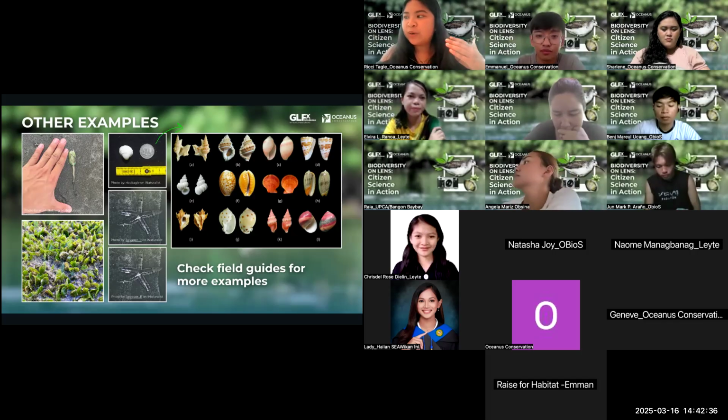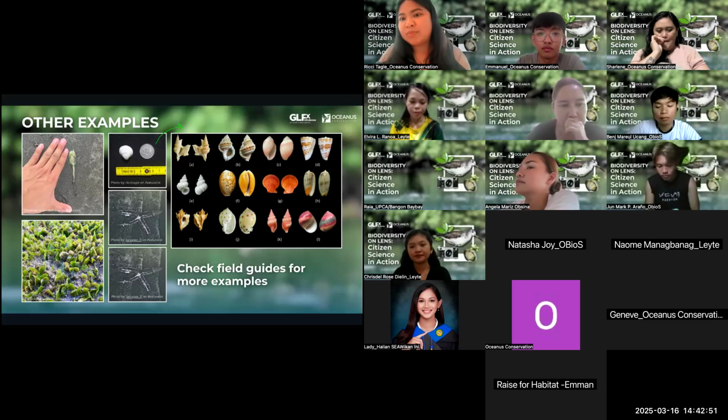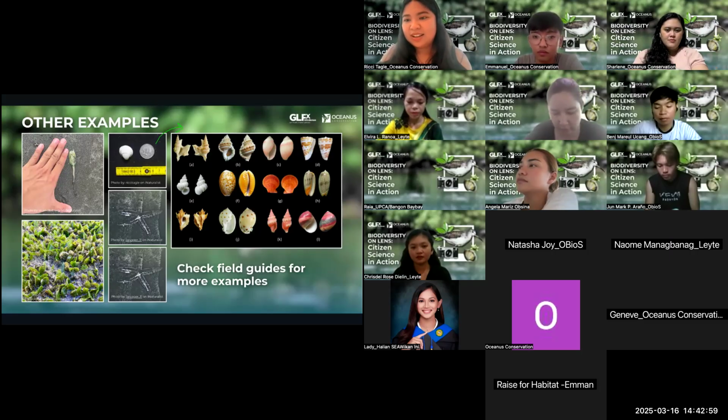We will be forwarding different field guides that you can use later, when this project starts and your data collection starts, and you can also look at the other examples there. But try to have an idea of where you're going so you can already read up on what kind of field guides or species you need to look at before you start in the field.